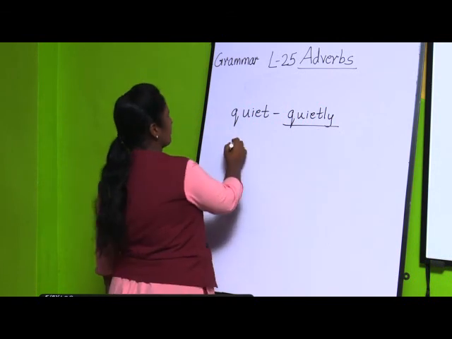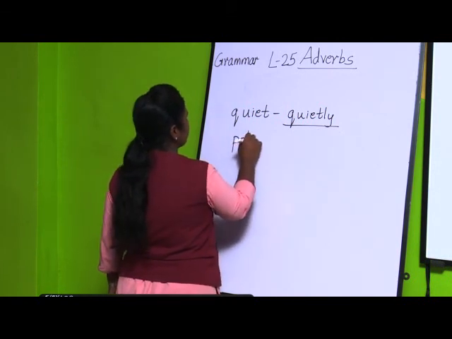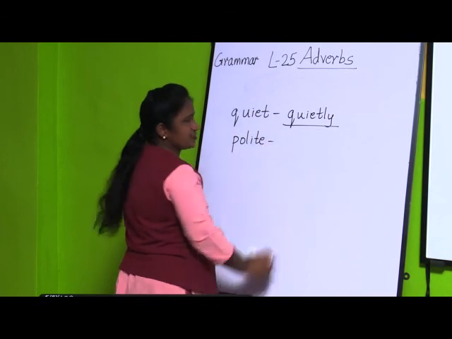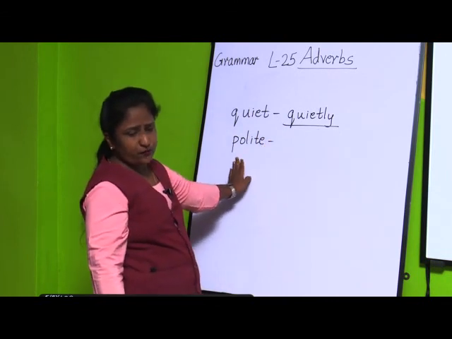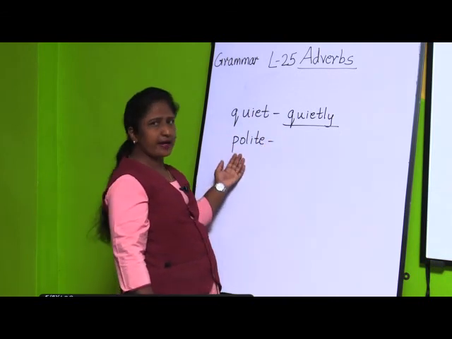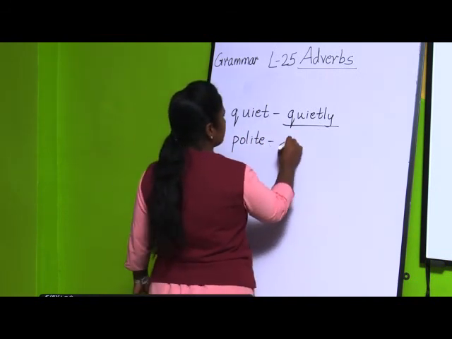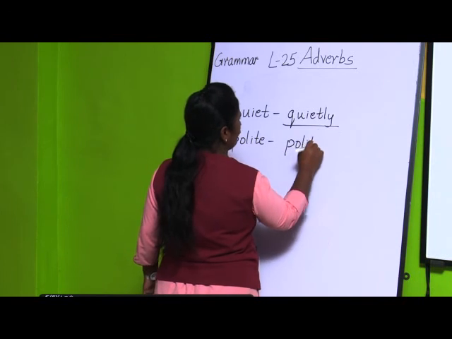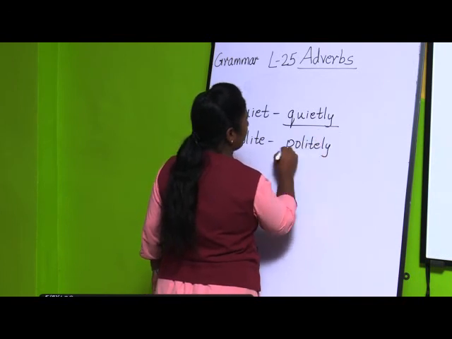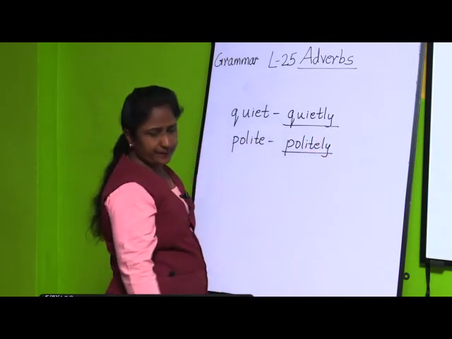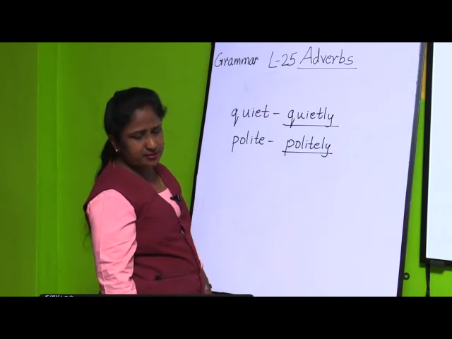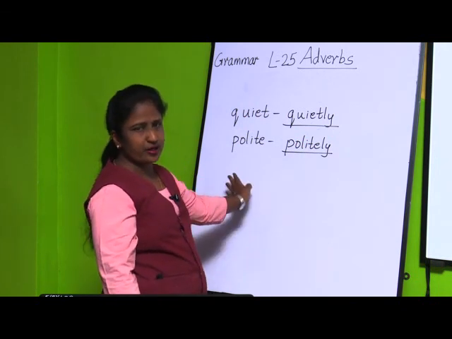Second one, polite. This is also an adjective. So for this adjective, if you add ly after the adjective, you will get an adverb. Next, in the exercise you also have to add ly.